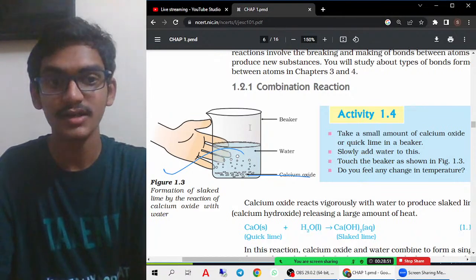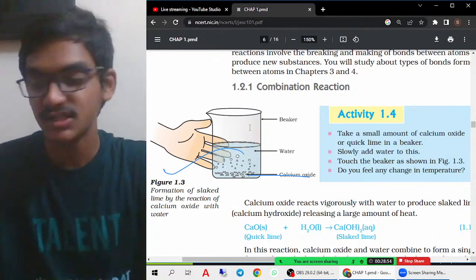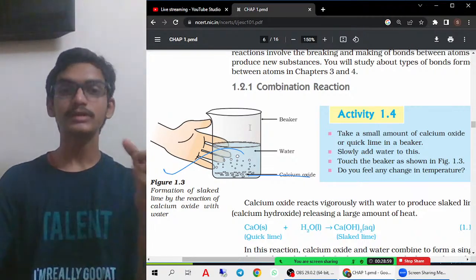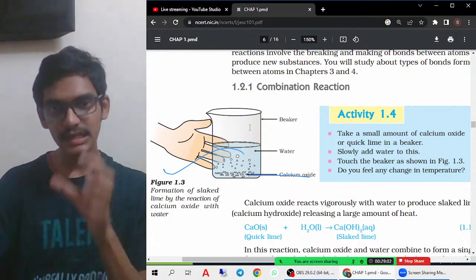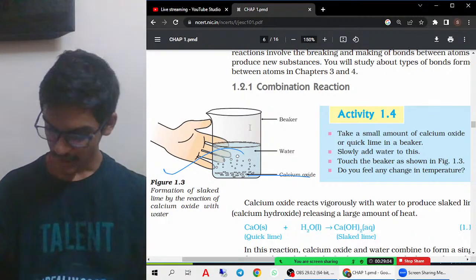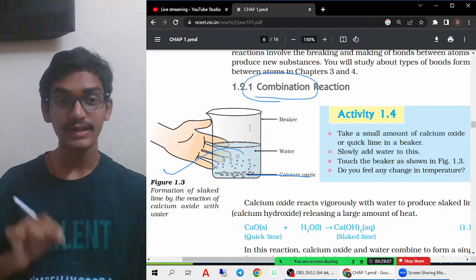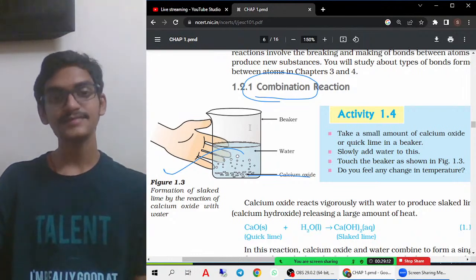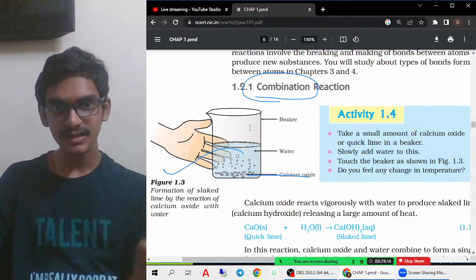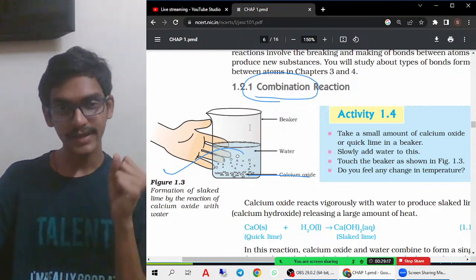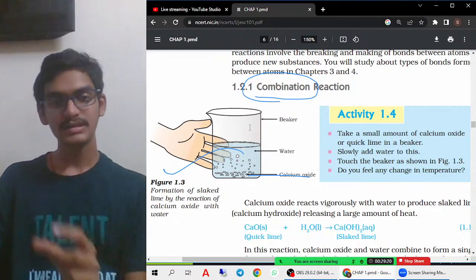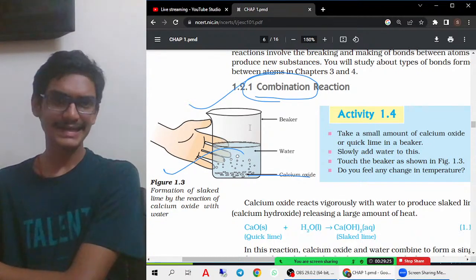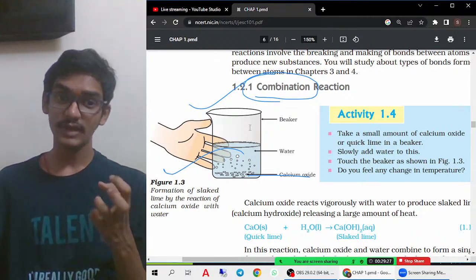First we are mainly going to learn about the combination reaction. What are combination reactions? Combination reactions are reactions wherein two or more substances combine together to form a single product. From the name itself, you can tell that they are combining. So when two or more substances combine to form a single product, that is called a combination reaction. These combination reactions are very, very important.